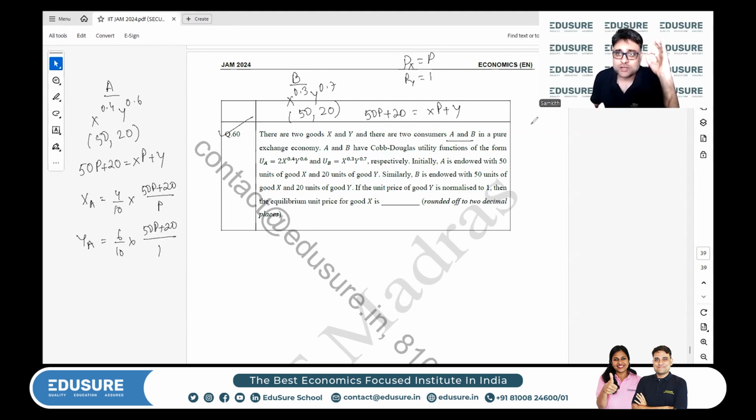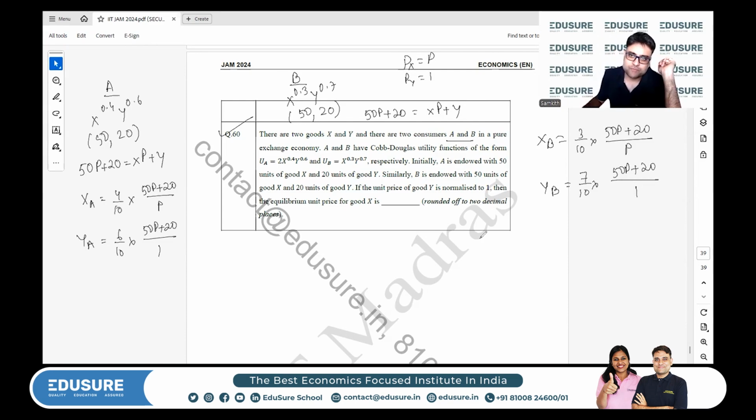I'm using the shortcut formula for a Cobb-Douglas. Go back to that. You'll be able to understand what I'm doing here. XB will be 0.3, 3 by 10 into (50p plus 20) by p, and YB will be basically 7 by 10 into (50p plus 20) divided by the price of Y, which is 1.